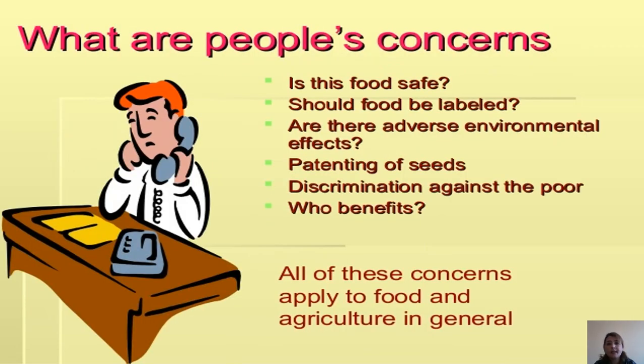Is this food safe? Should food be labeled? Are there adverse environmental effects? And also patenting of seeds, discrimination against the poor, who benefits? All of these concerns apply to food and agriculture in general.